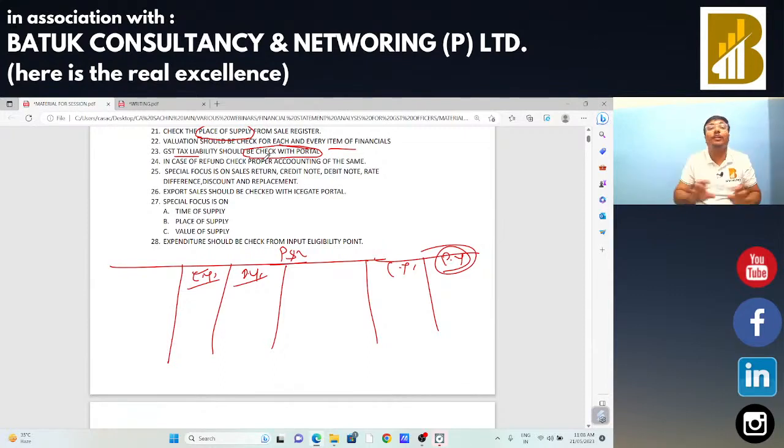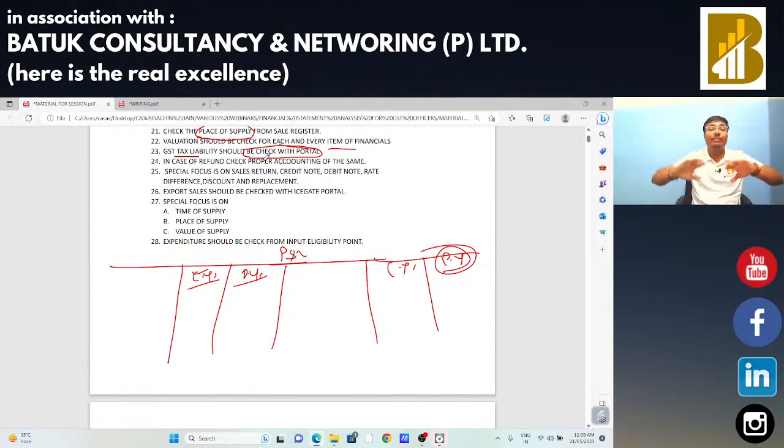If there is any seizure of goods during the transportation, the department is going to raise the demand in that electronic liability register. At the time of doing the audit, we need to check if there is any liability in that electronic liability register, and whether that liability is already paid by that taxpayer or not. If there is non-payment, in that case we need to raise the demand.